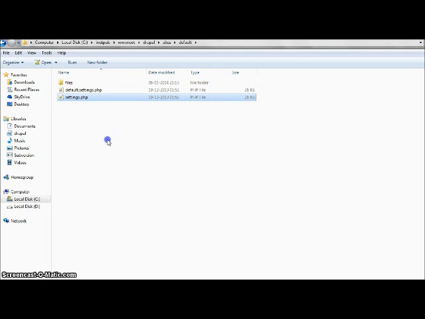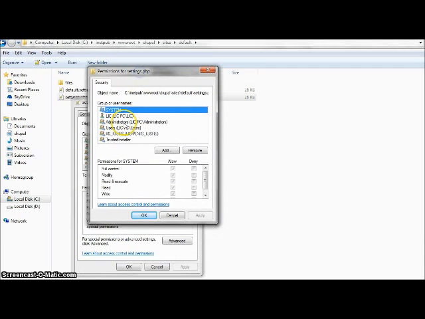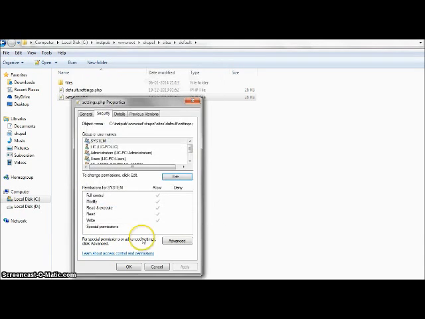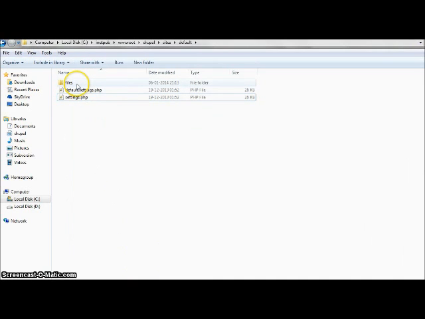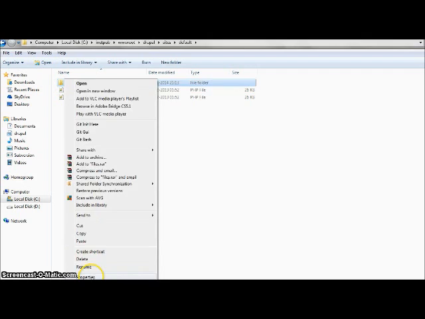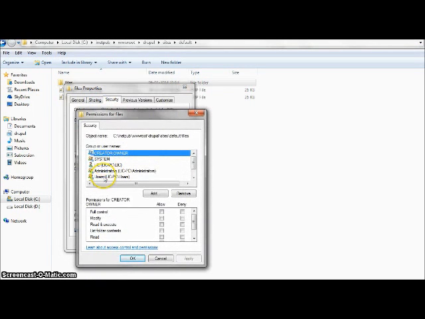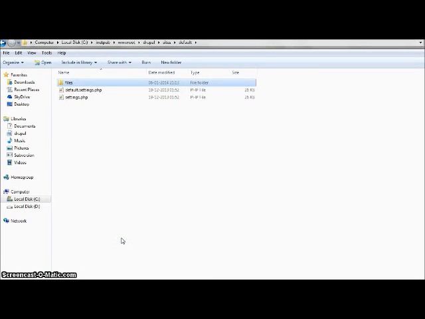Now we are going to assign the permissions. So right click on settings.php, properties, security, edit. Here select users, give full control, apply, and OK. Now do the same with the files folder: right click on it, properties, security, edit, users, full control, apply, OK.